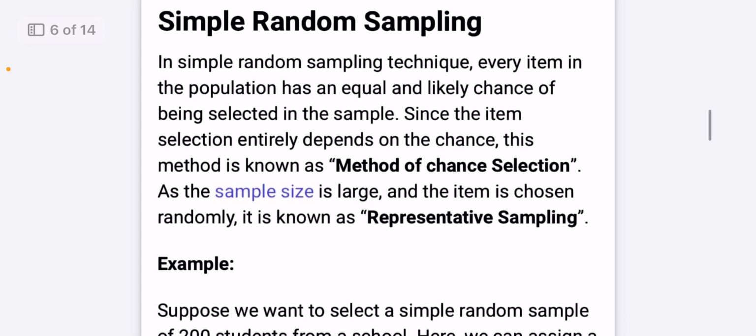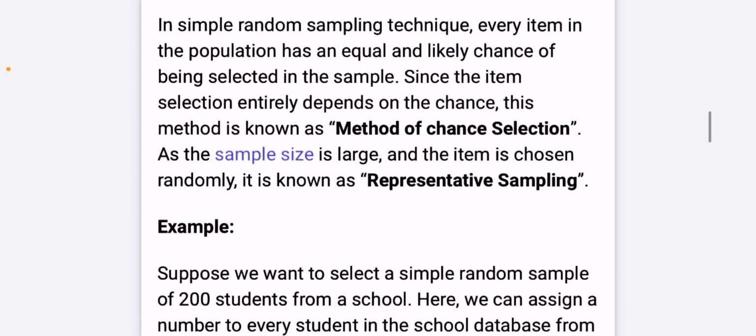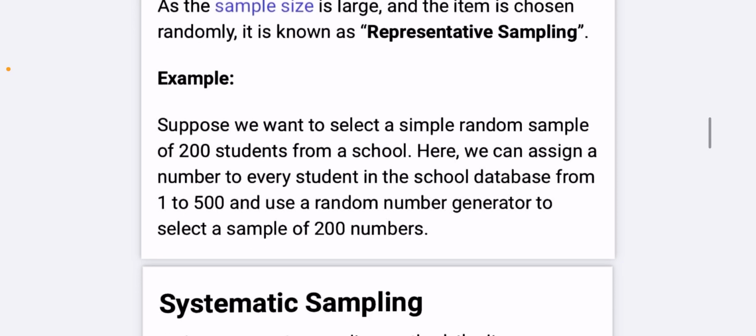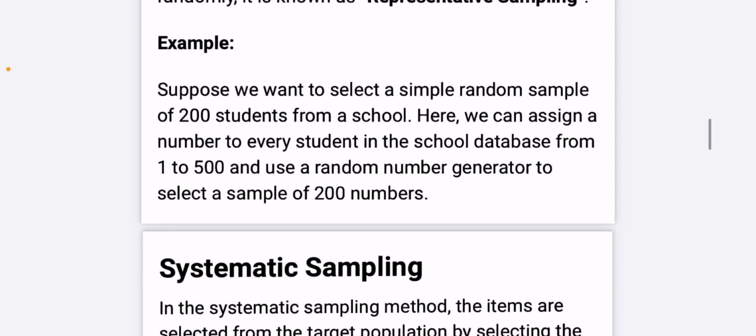Simple random sampling. In the simple random sampling technique, every item in the population has an equal and likely chance of being selected in the sample, since the item selection entirely depends on chance. This method is known as the method of chance selection. When the sample size is large and the items are chosen randomly, it is known as representative sampling. For example, suppose we want to select a simple random sample of 200 students from a school. Here we can assign a number to every student in the school database from 1 to 500 and use a random number generator to select a sample of 200 numbers.